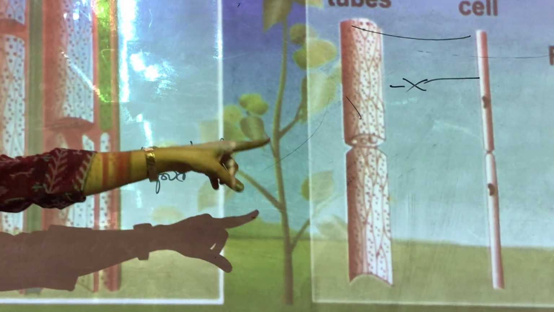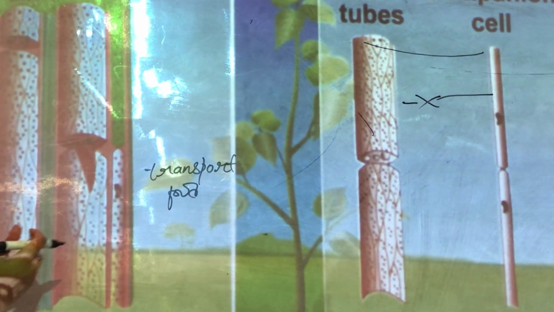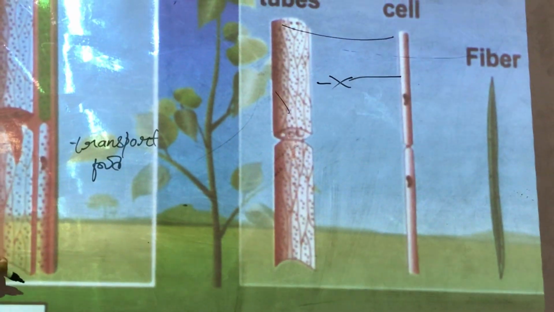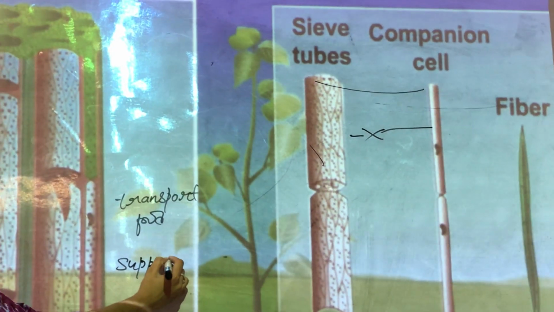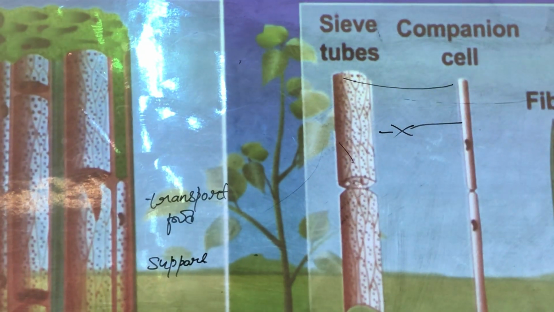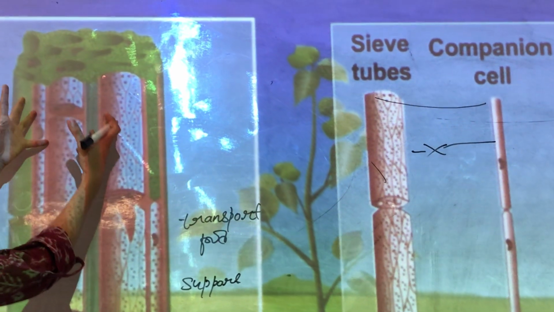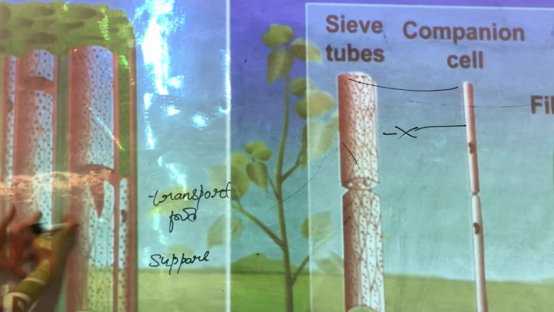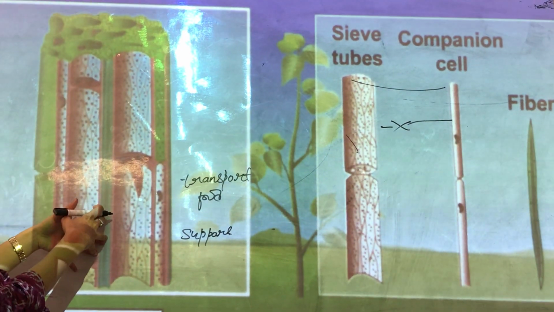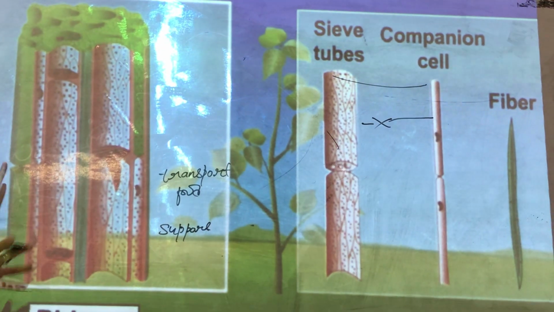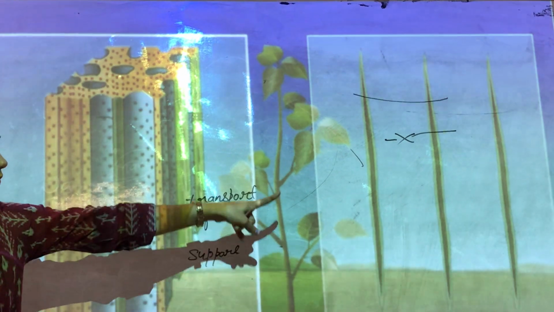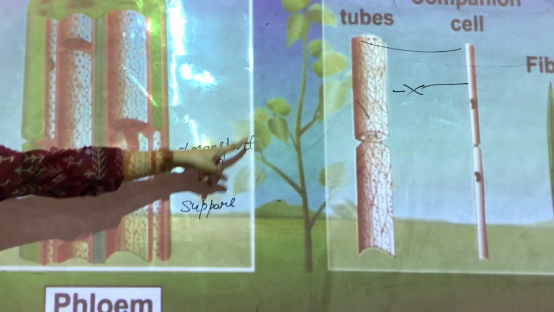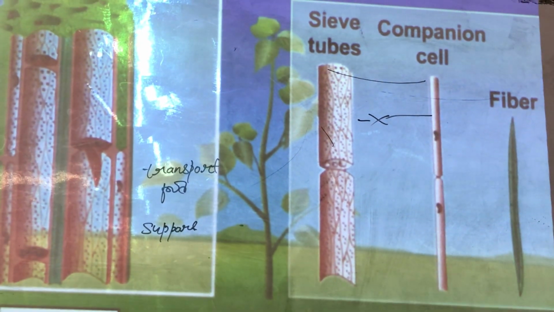Now we talk about fiber. So fiber is the same thing as it was in xylem. Fiber provides support to the tissue. If there is no support to this tissue, it will collapse. All the cells will crash. So the fiber is a very important part in xylem and in phloem. In xylem also fibers were there to provide the support. In phloem, the fibers are there to provide the support.